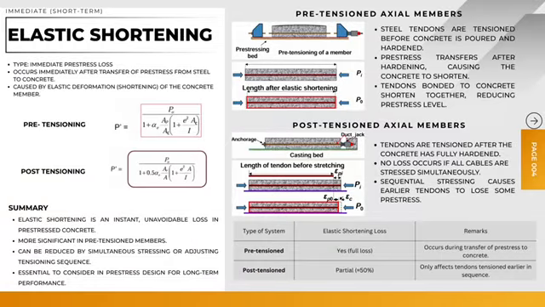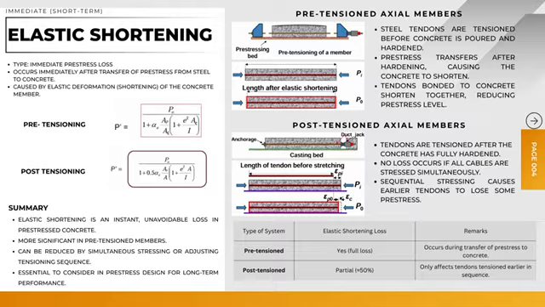Elastic shortening happens right after the pre-stress is transferred from the steel tendons to the concrete. When this happens, the concrete compresses and shortens, and because the tendons are bonded to it, they also shorten. This results in the reduction of pre-stress in the steel. In pre-tension members, the tendons are tensioned before the concrete is poured and hardened. Once the concrete gains strength, the pre-stress is transferred, causing the concrete and tendons to shorten together. This leads to a full loss of pre-stress.